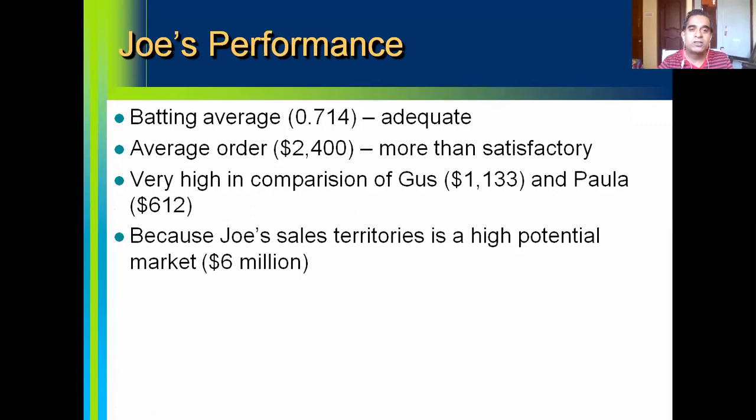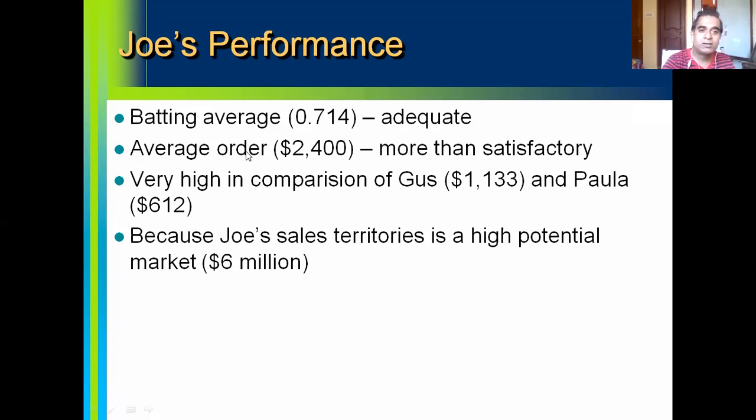The batting average: the total number of orders divided by the number of sales calls made will give you the batting average. So the batting average of Joe Jackson is 0.714 for every one customer met. So the order or success ratio is 0.7, or in percentage, for every 100 calls made, he has taken 70 orders. This is adequate from the company's point of view, because there are certain standards against which these actual performances will be compared.